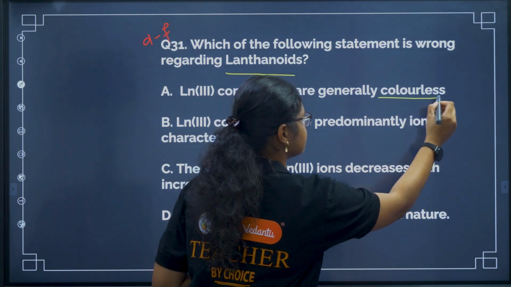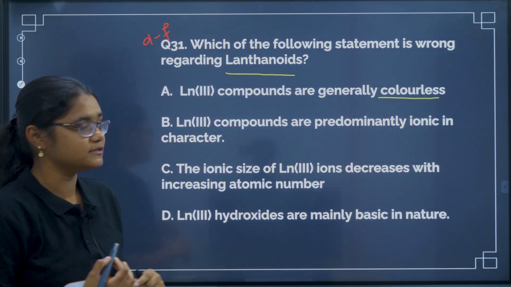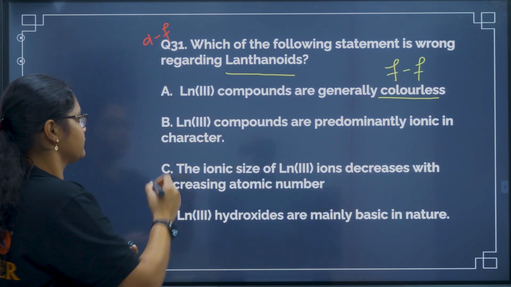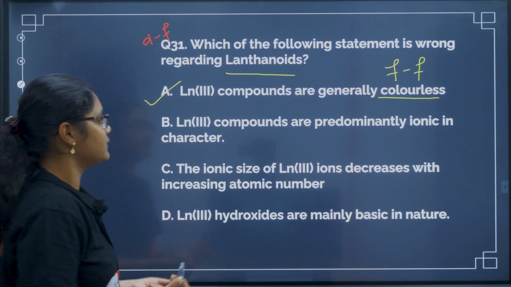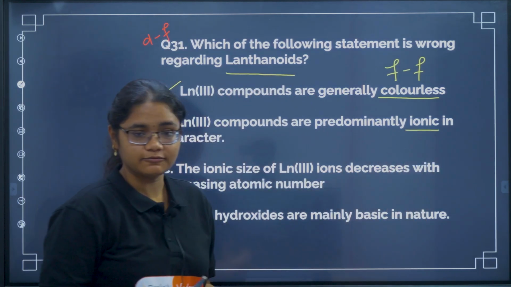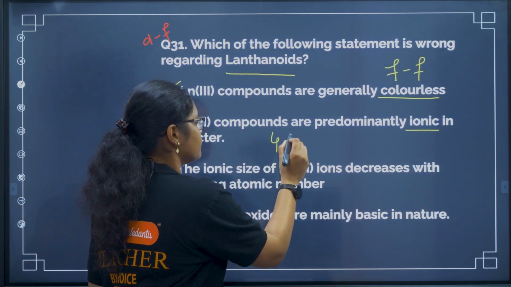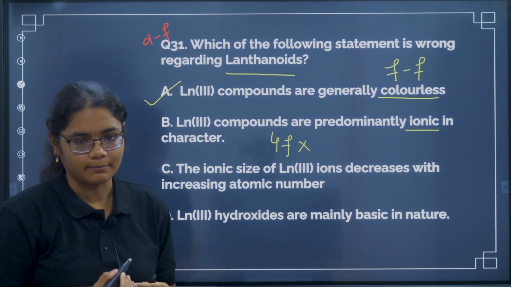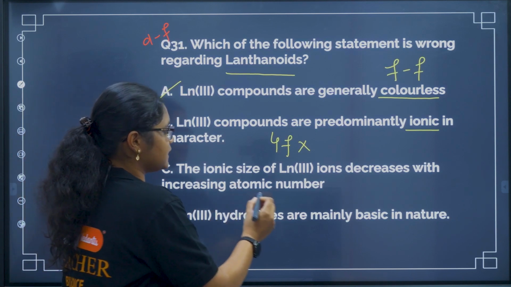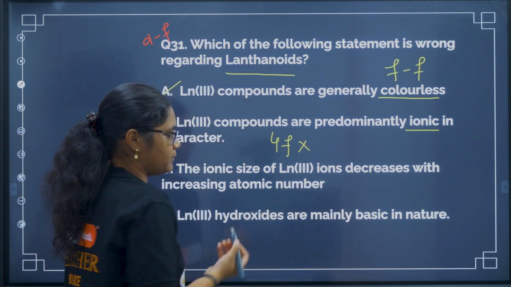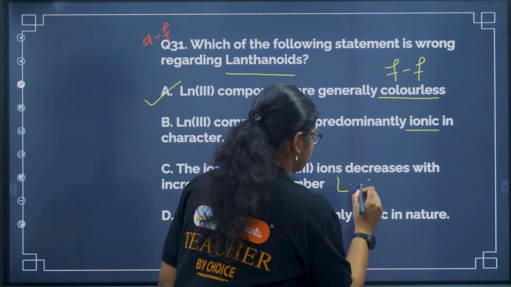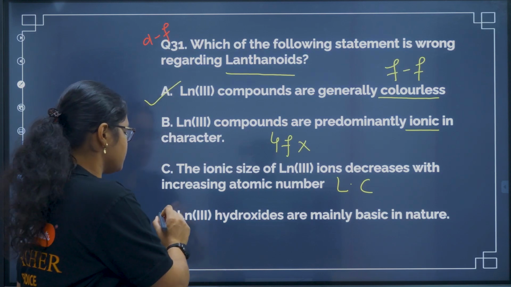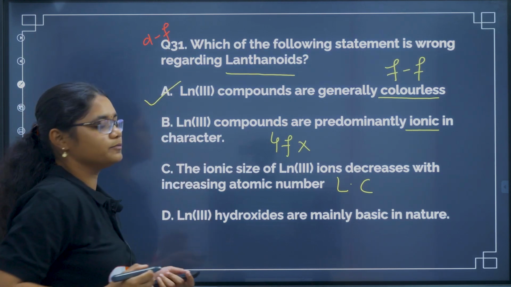Lanthanoids are generally colorless. So we know lanthanoids are colorful compounds due to f-f transition, right? So we got the answer in the first option only. This is the wrong statement. Now, lanthanoids are predominantly ionic. What can be the reason for this? This is due to the inert pair effect. The 4f orbitals do not participate in the bonding and that is why lanthanoids form ionic compounds. Now the third one, the ionic size of lanthanide ions decreases with increasing atomic number. Yes, this is your lanthanide contraction. Then lanthanoid hydroxides are mainly basic in nature. So this is also a major property. So the wrong statement is option A.